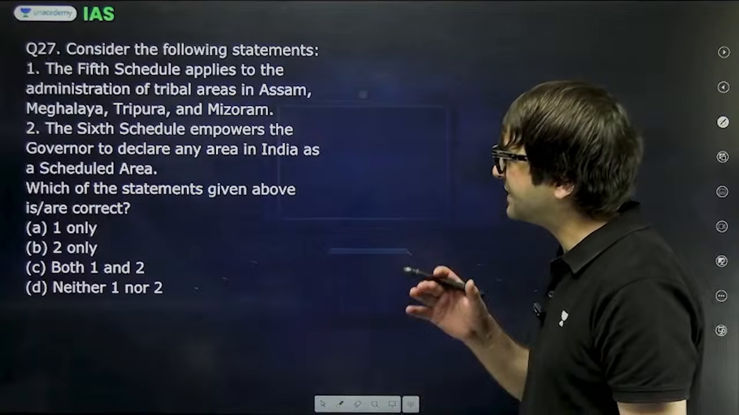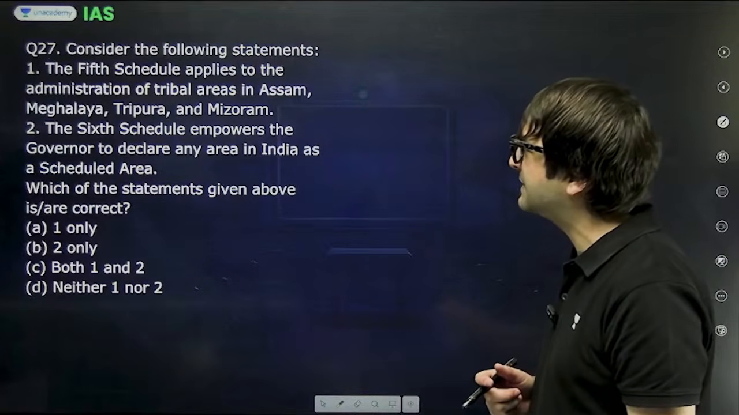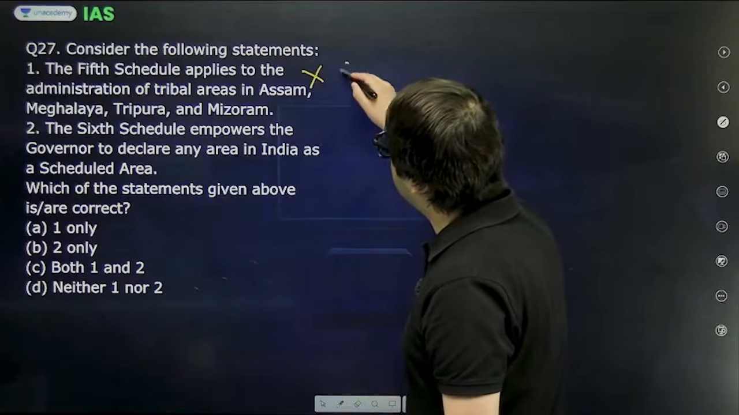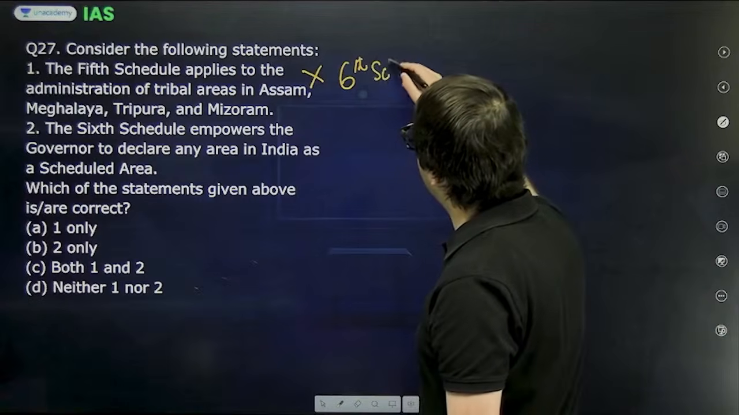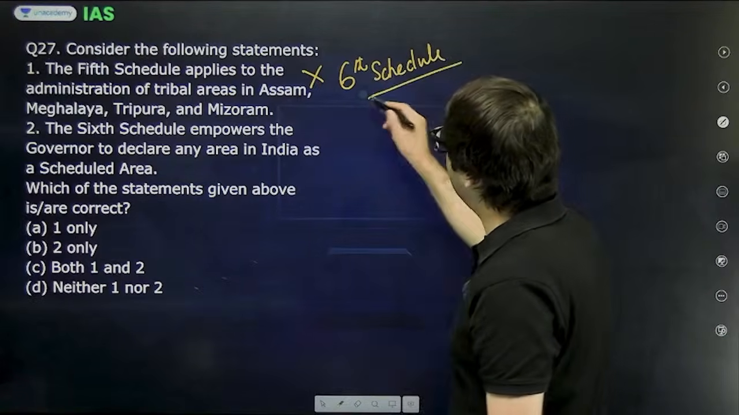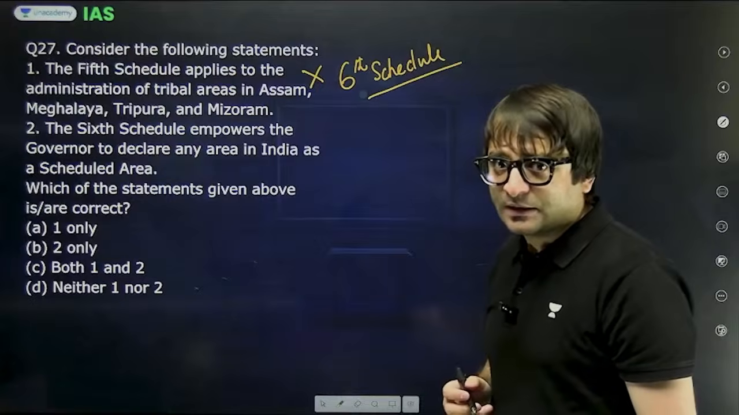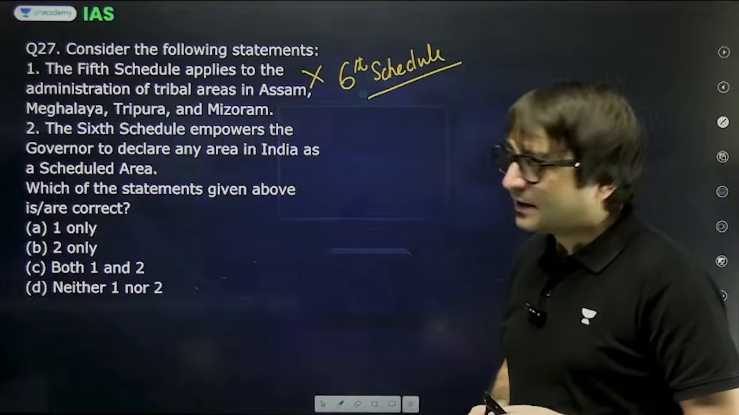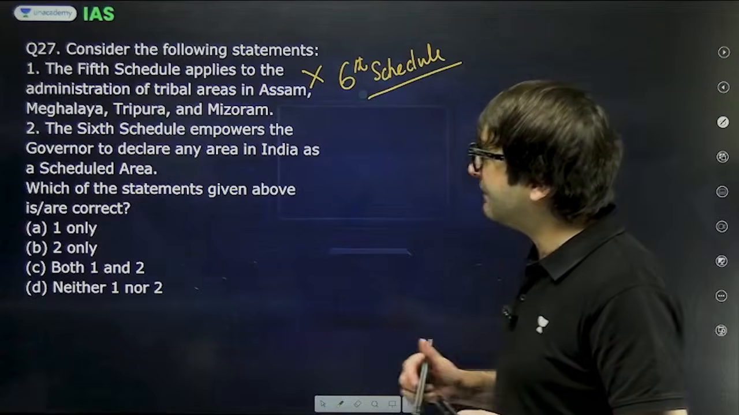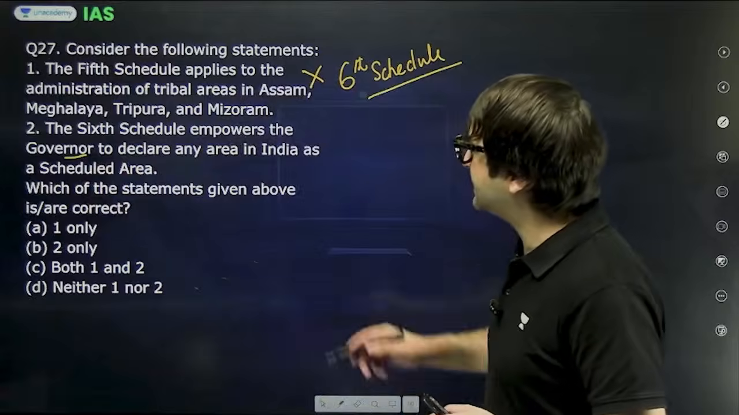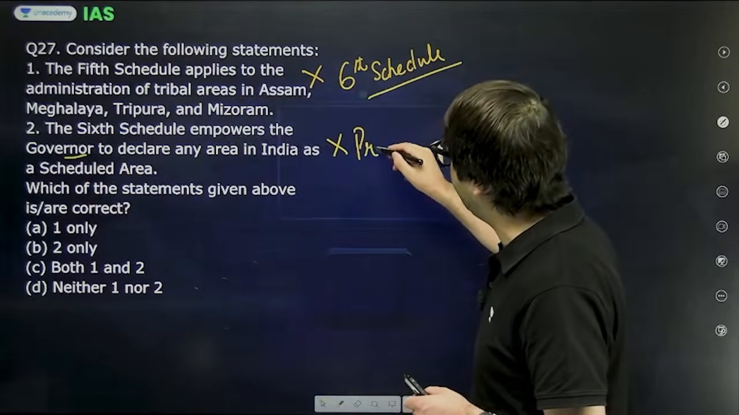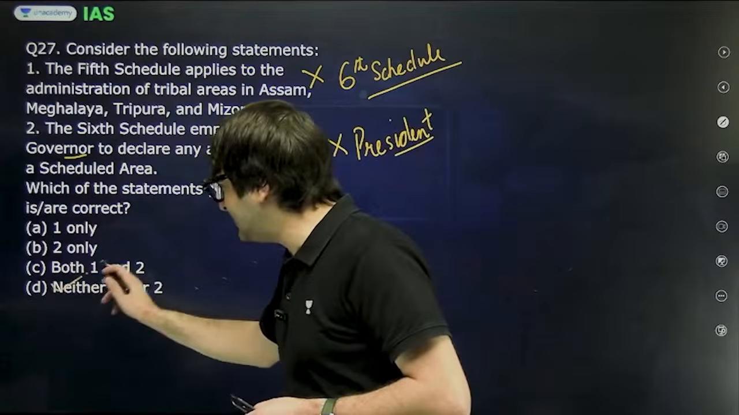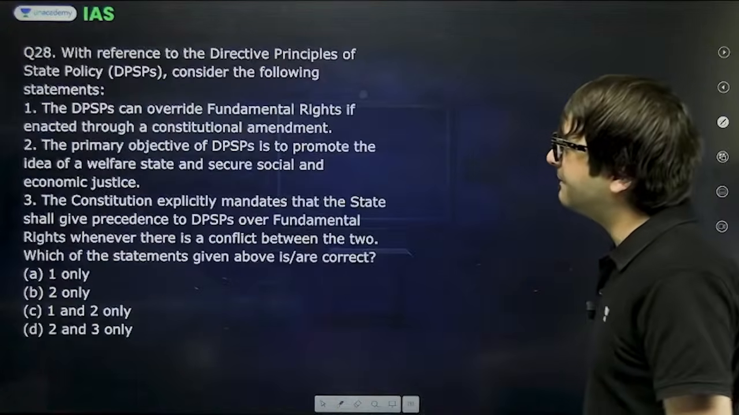Consider the following statements. The fifth schedule applies to the administration of tribal areas in Assam, Meghalaya, Mizoram and Tripura. It is the sixth schedule which applies to Assam, Meghalaya, Mizoram and Tripura. The fifth schedule applies to tribal areas other than these four states. The sixth schedule empowers the governor to declare any area as the scheduled area. No, this power is available with the President of India. So which of these statements are correct? D, neither 1 nor 2 is the right answer.